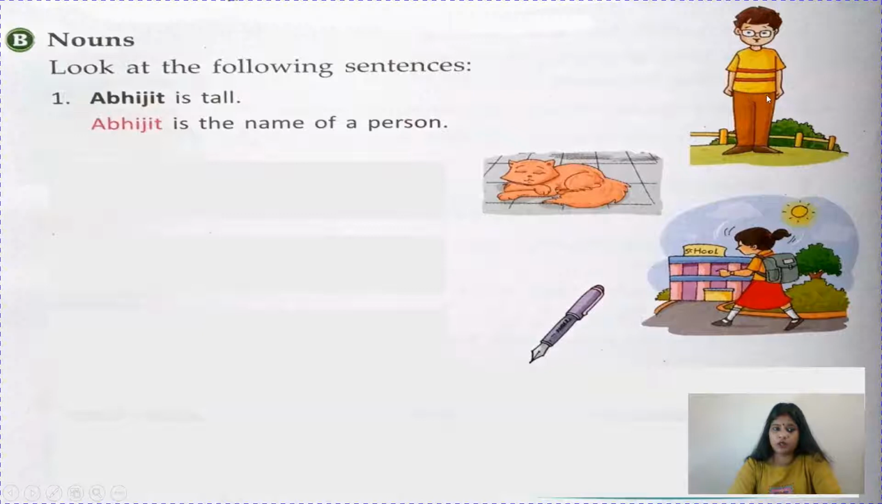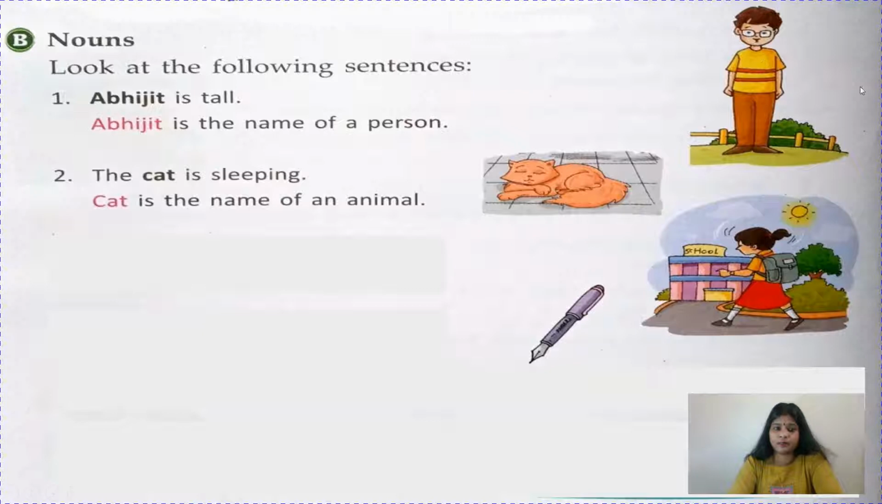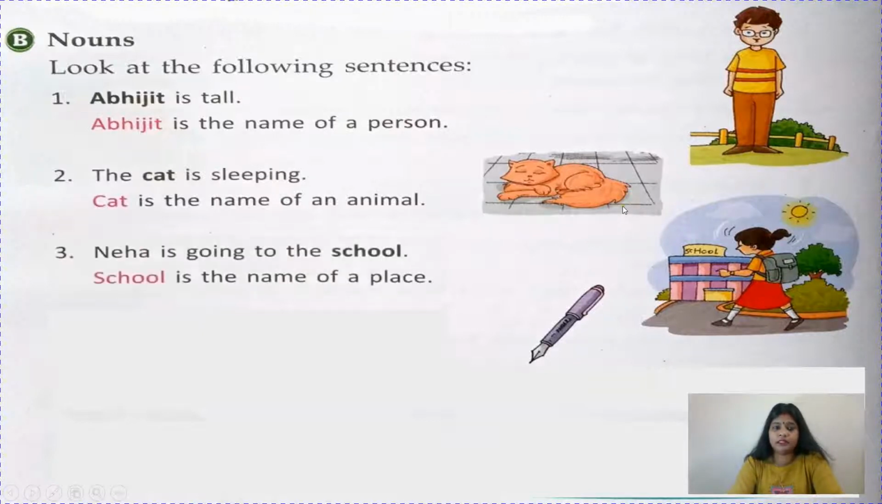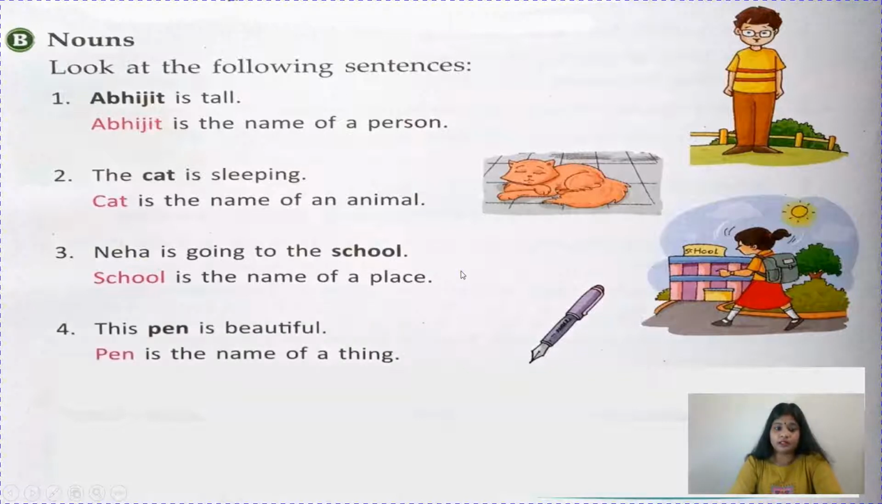Abhijit is tall. So children, Abhijit is a name of a person. We can say he is a boy. So boy will also come under person only. The cat is sleeping. Cat is the name of an animal. Neha is going to the school. School is the name of a place. Children, here Neha is a name of a person and school is a name of a place. This pen is beautiful. So pen is the name of a thing.